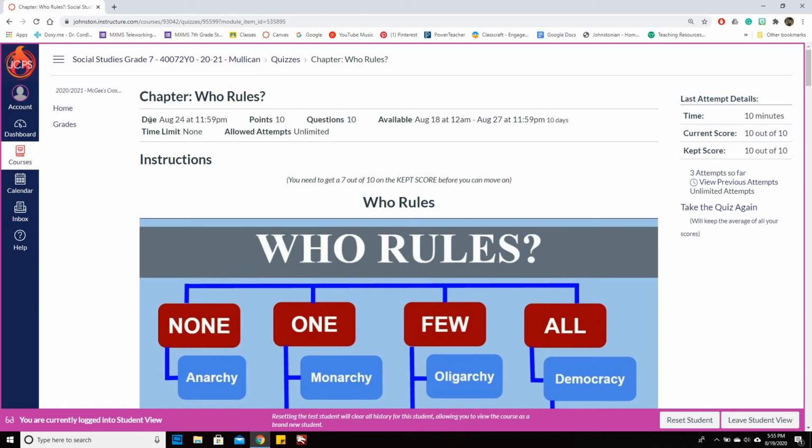What I want to go over is the due date up here. This is the date that this assignment needs to be turned in and completed for you not to lose any points. Availability: you'll be able to access this assignment from August 18th to August 27th. So that gives you some days between August 24th and 27th where the assignment will be counted late if it's turned in after the 24th, but you can still turn it in with some deduction.